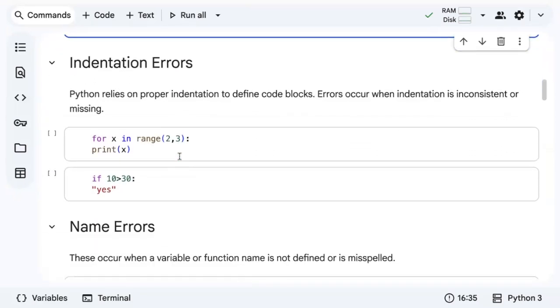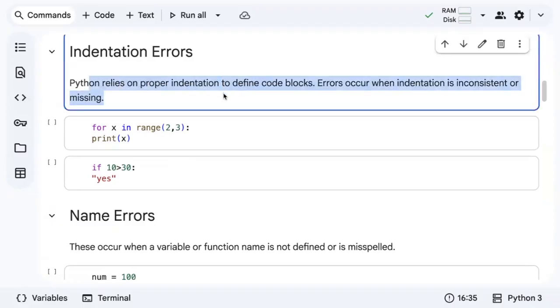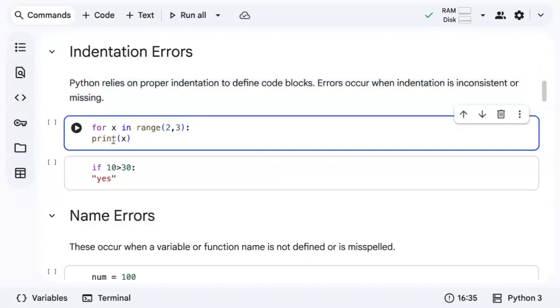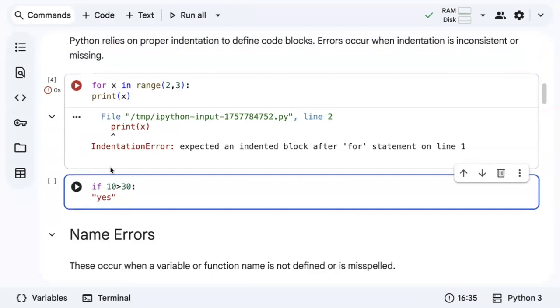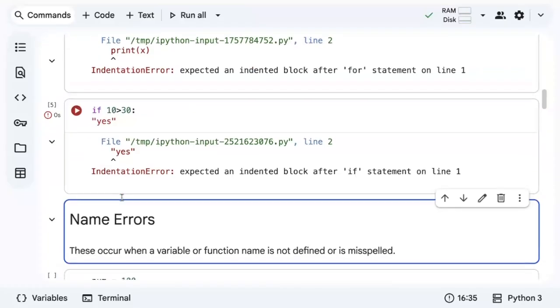Okay, the next important error, you all might have encountered this error, a very favorite error for everyone. It is the indentation error. We all know that Python relies on proper indentation to define code blocks. So when you miss giving indentation, or if it's inconsistent, obviously it will throw an error. You can see here I'm writing a for loop, but I missed giving indentation for the print statement. It's giving an error. In the second example, I'm writing an if condition statement without indentation, so it's giving an error. Okay, this is an indentation error.